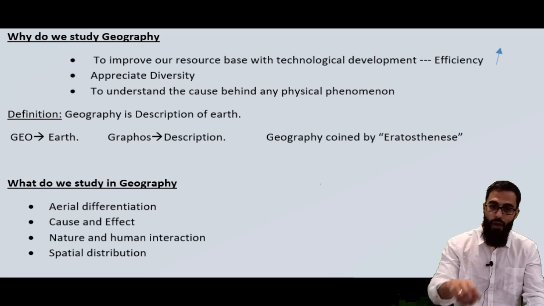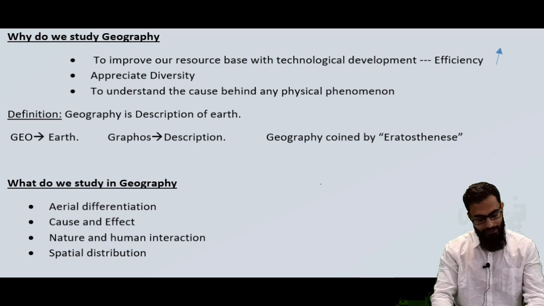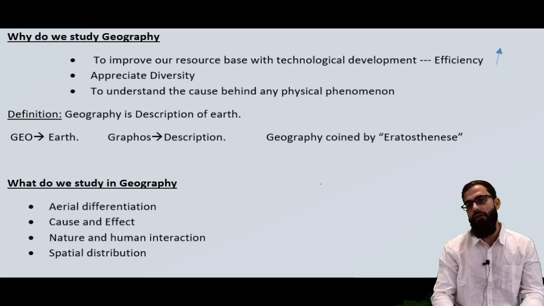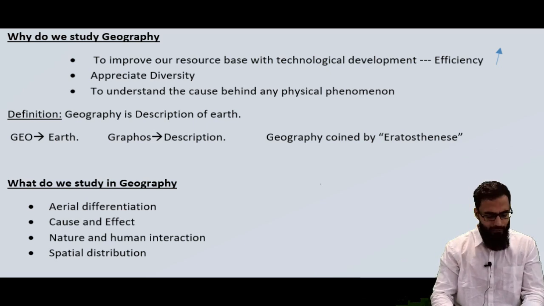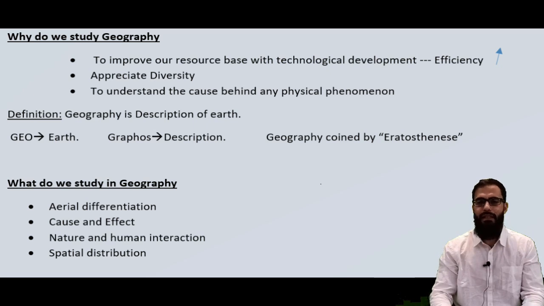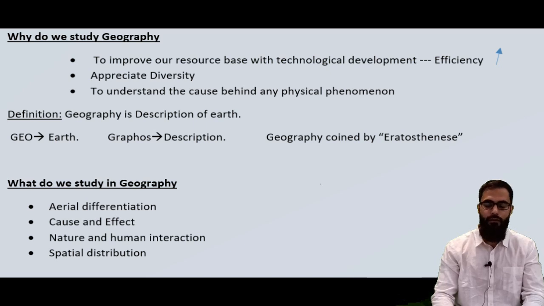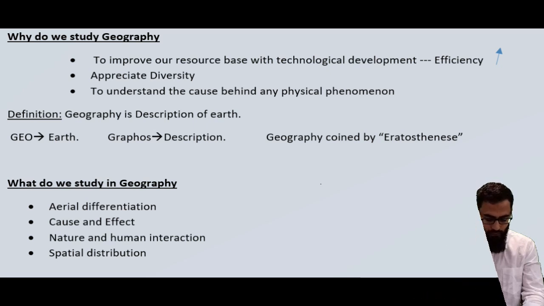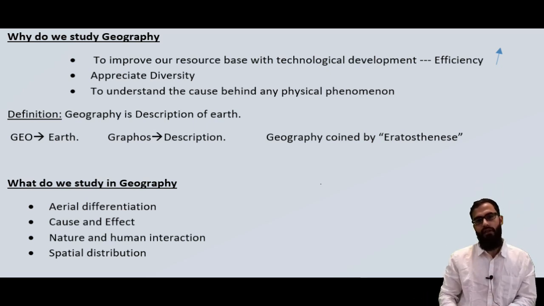So this was why do we study geography. Now the thing is, what is the definition of geography? Geography is, in simple terms, the description of Earth. This term geography was coined by Eratosthenes, a Greek scholar. Geo means earth and graphos means description. So in simple terms it means description of the earth. We will look into the consideration.